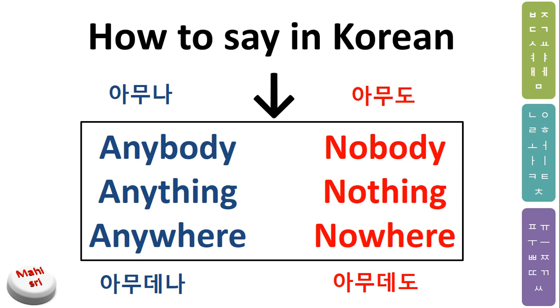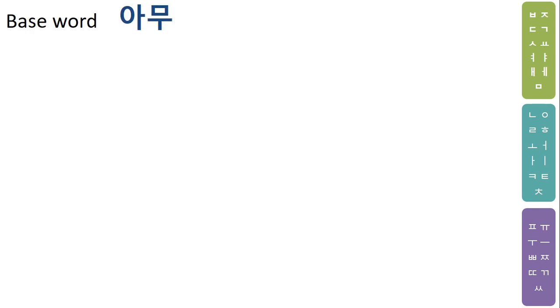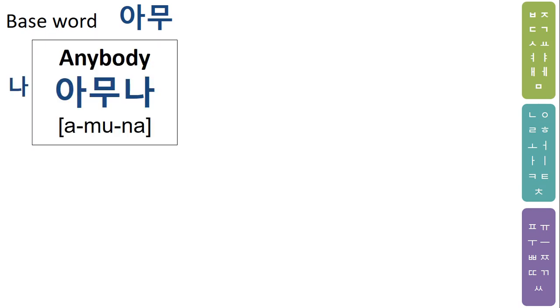Today we are going to learn how to say these words in Korean. Those words are anybody, nobody, anything, nothing, anywhere, nowhere. Let's get started. The basic word we use here is amu. By adding na to amu, it becomes amuna. Amuna: anybody, anyone.